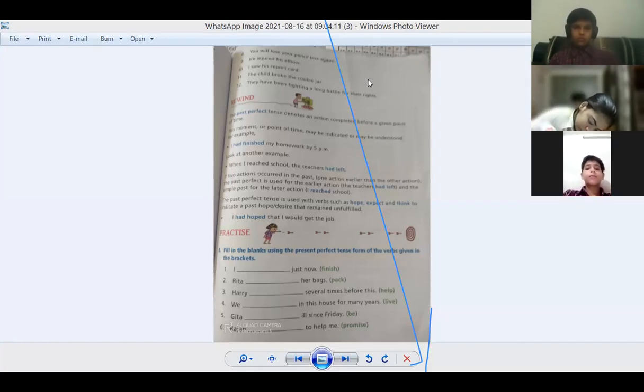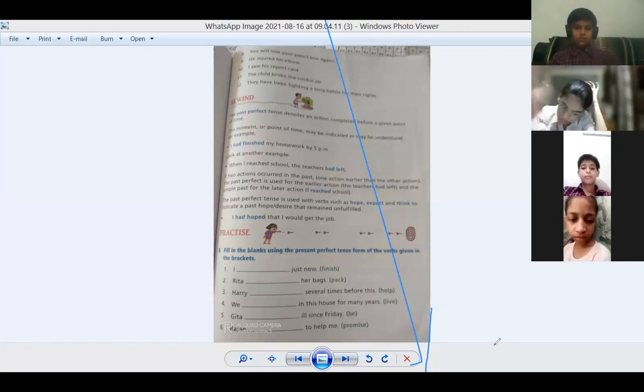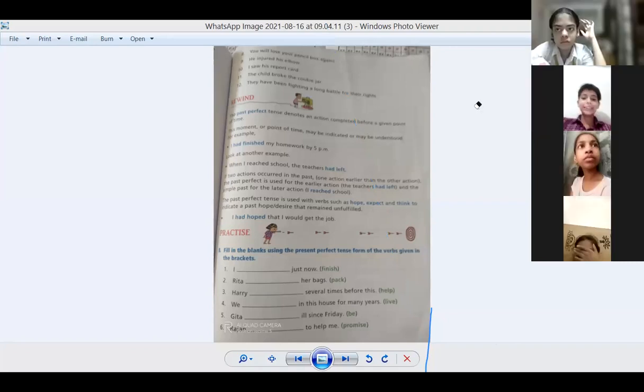In present perfect, if the work is done, is finished in the present moment, then we are saying present perfect tense. I think up to this much is clear, children. When we are using present perfect tense, what is the formula? When the work is done in the present, then we are using the present perfect formula.